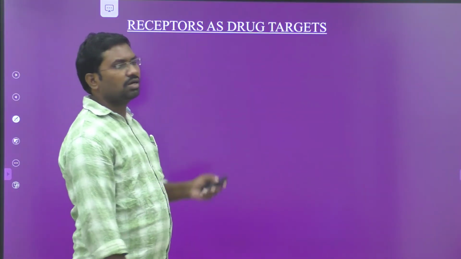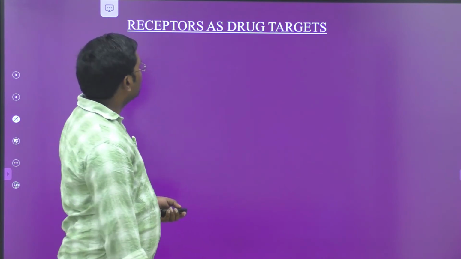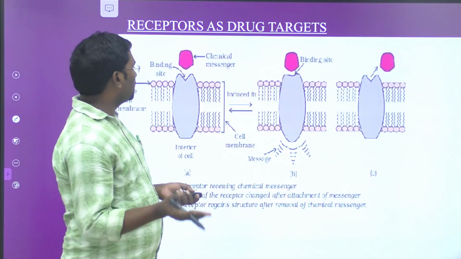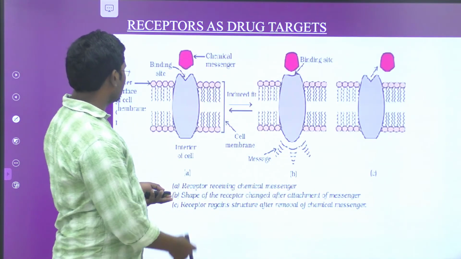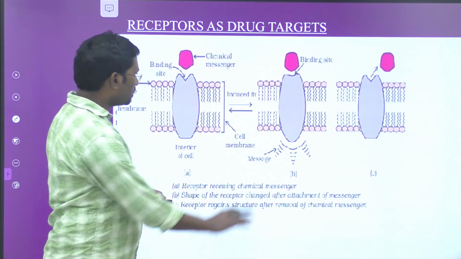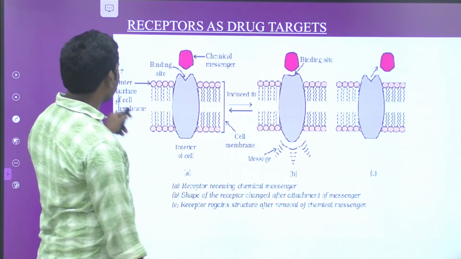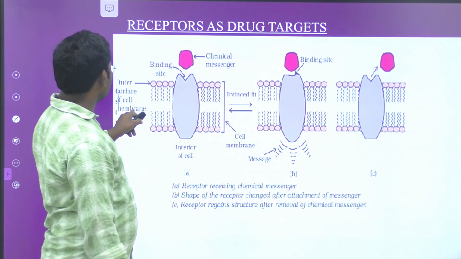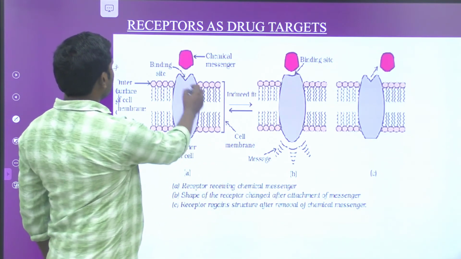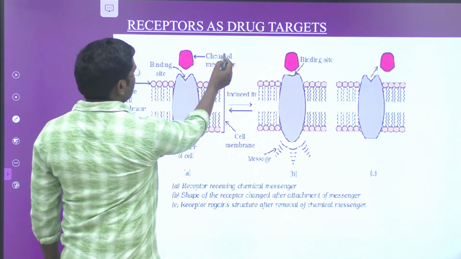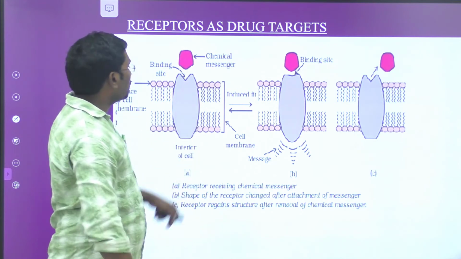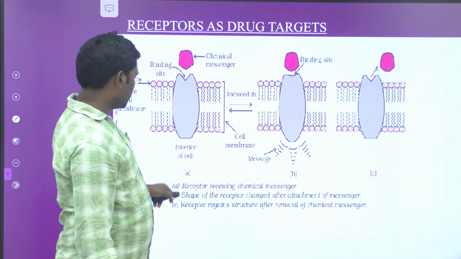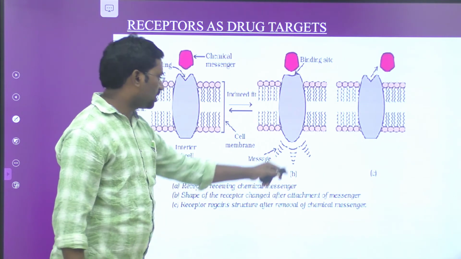Receptors as drug targets. These receptors can be used as drug targets. So look at this image. In this image we have to see three types of images. Here this is also the inner part of the cell, this is the inner surface of the cell membrane, this is a binding site, and this is a chemical messenger. This pink color is the chemical messenger, and this is the binding site. So images A, B, C are here.